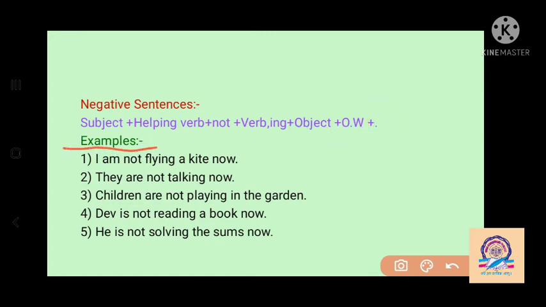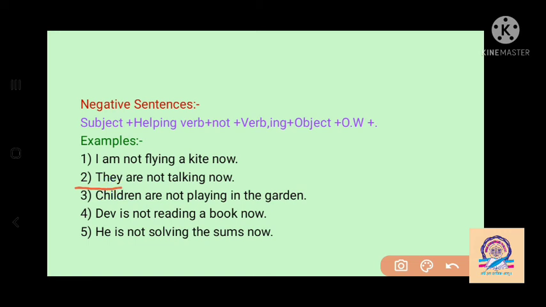We see the example here: I is there. So with I we have to use am. Then not for making a negative sentence. Fly changes into flying in the continuous tense here. A kite becomes the object, now is the time, in other words, and last we have to put the full stop here. So, I am not flying a kite now. So after the helping verb we have to keep not for making the negative sentence.